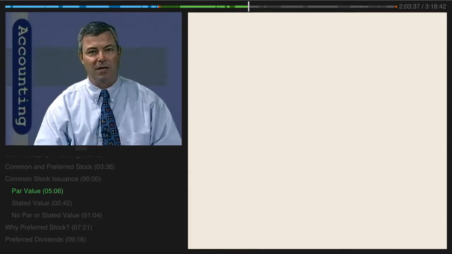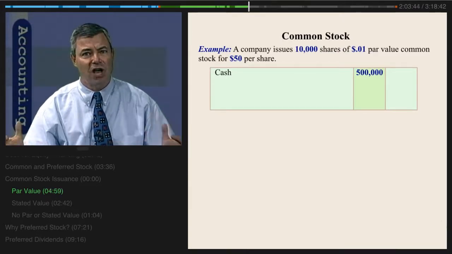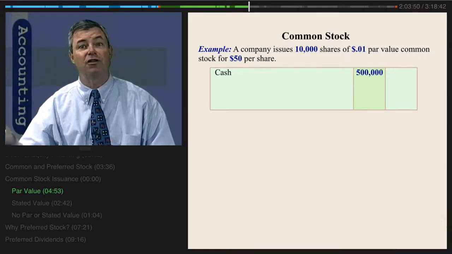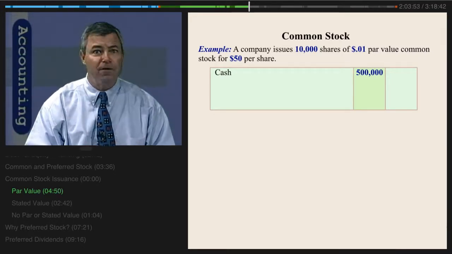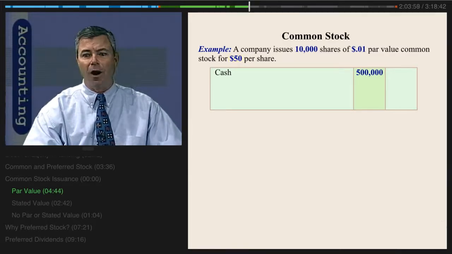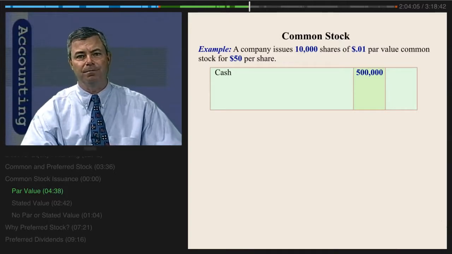Now, I want you to notice something here. The par value for this company in this example is a penny per share, but that's not the stock price. That's not how much we are issuing the stock to investors for in exchange for a contribution. The stock's actually worth $50 and we're receiving $50 as we issue the share of stock. Why do we even have this par value on here? Because some state has on their books a law that says you must establish a par value.